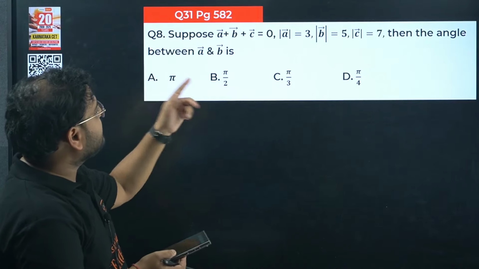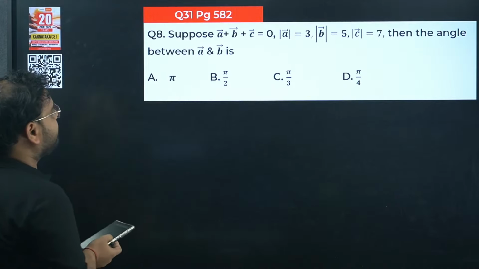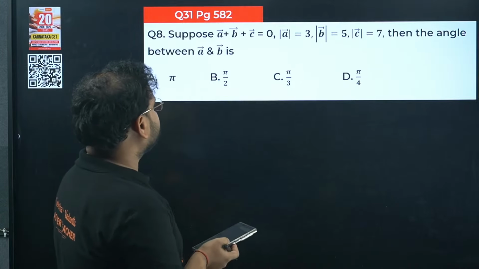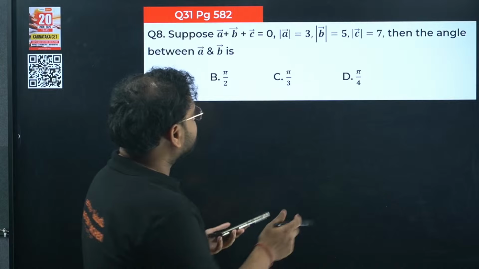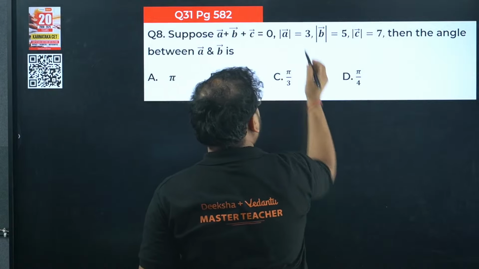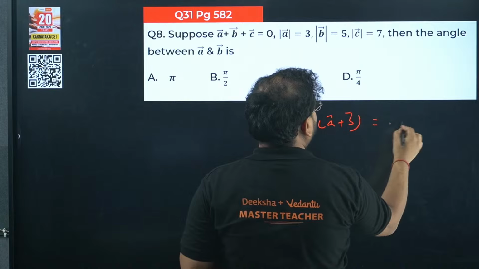Suppose A plus B plus C, where A is 3, B is 5, C is 7. Then the angle between A and B is what? For A and B, I need to keep C away from here. A plus B like this, and C will go on this side.